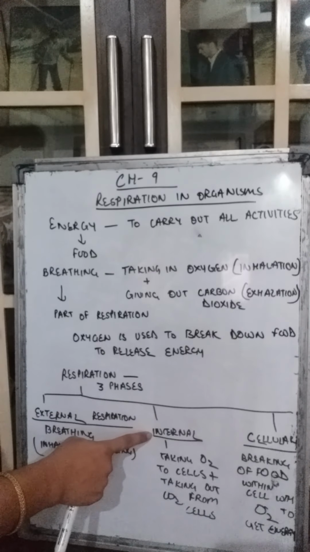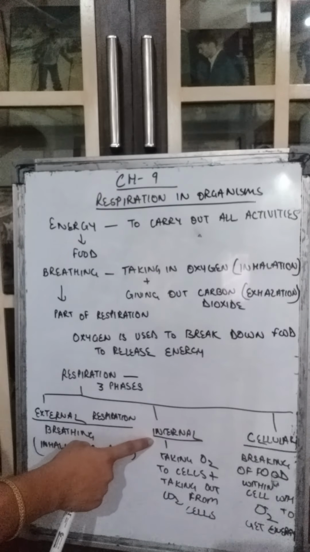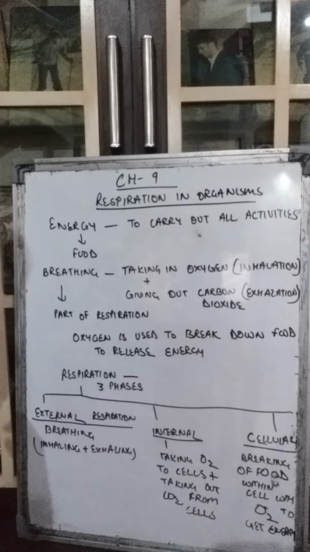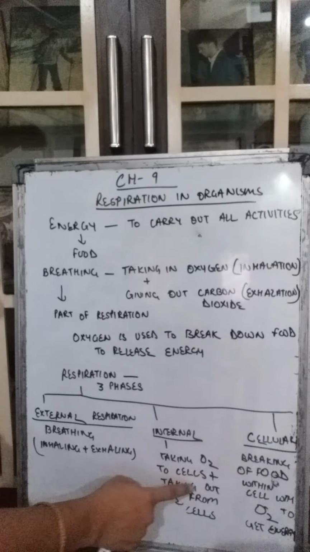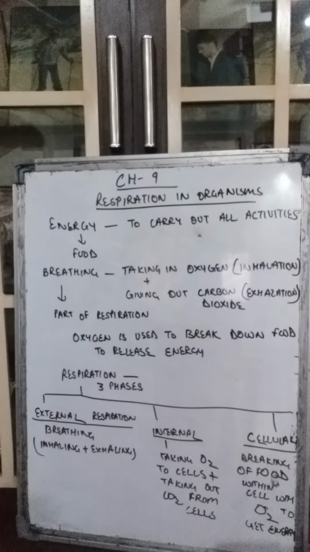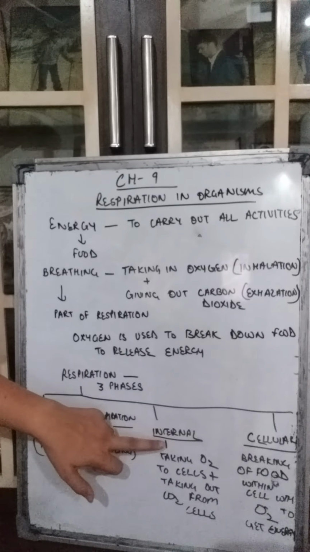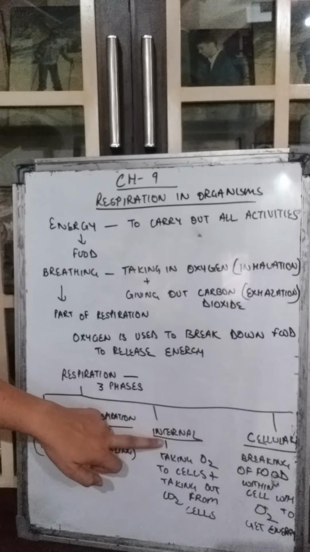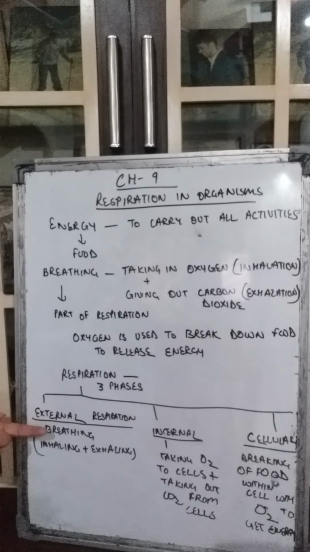Then we come to the internal respiration. This phase includes the oxygen that we have taken inside through the nose. That oxygen is carried to the various cells of the body. Okay? And from the cells, after the food has been broken down, when the carbon dioxide is released, it is taken out of the cells. That is part of internal respiration only. When it goes out from the nose, then it becomes breathing.